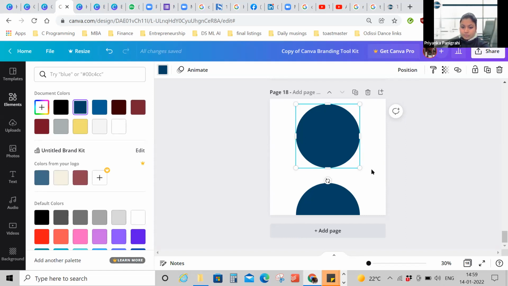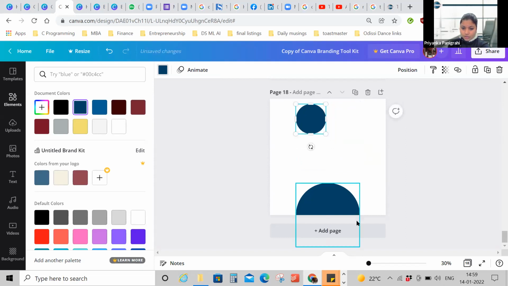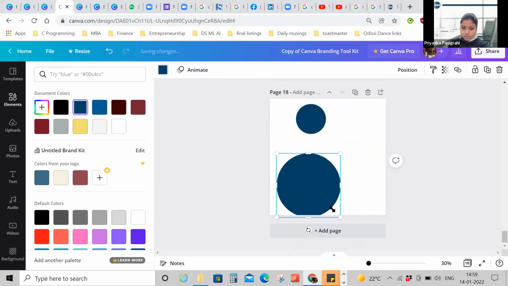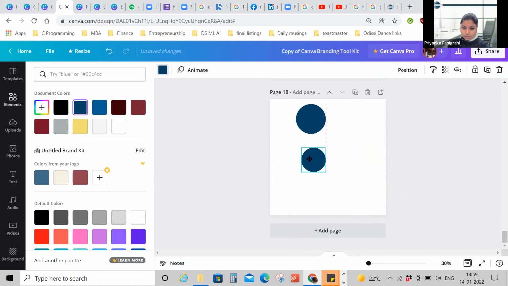Okay, got it. Now for demonstrating how to use position, I will